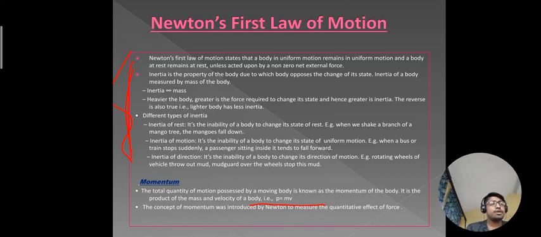Okay, mark my words, students. If a cricketer wants to catch a ball coming towards him at a slower pace, then he doesn't have to pull his hand backwards, because it will not hurt his hand so much. But if the ball is coming towards him at a greater pace, then he will have to pull his hands backwards.